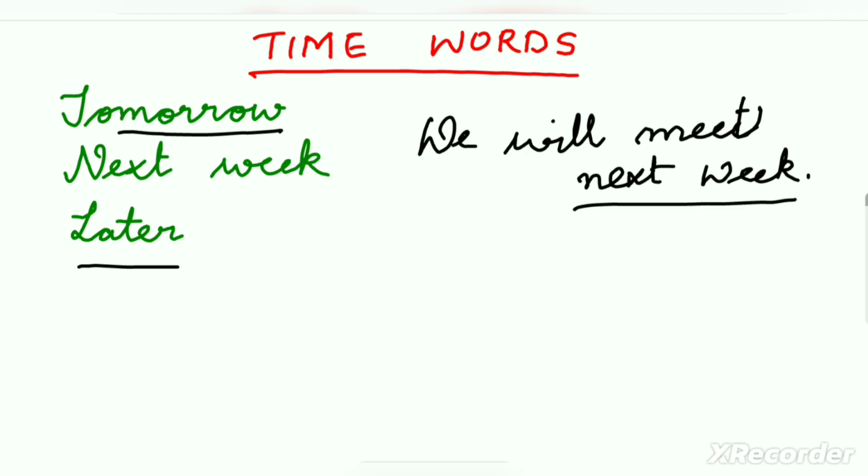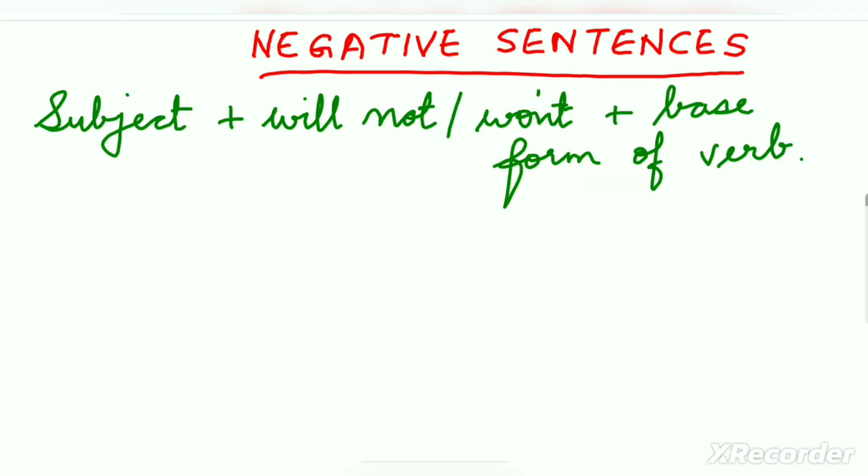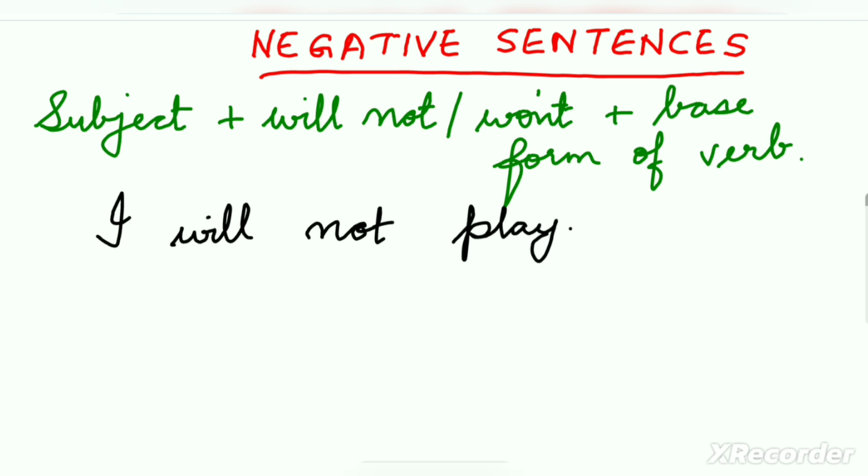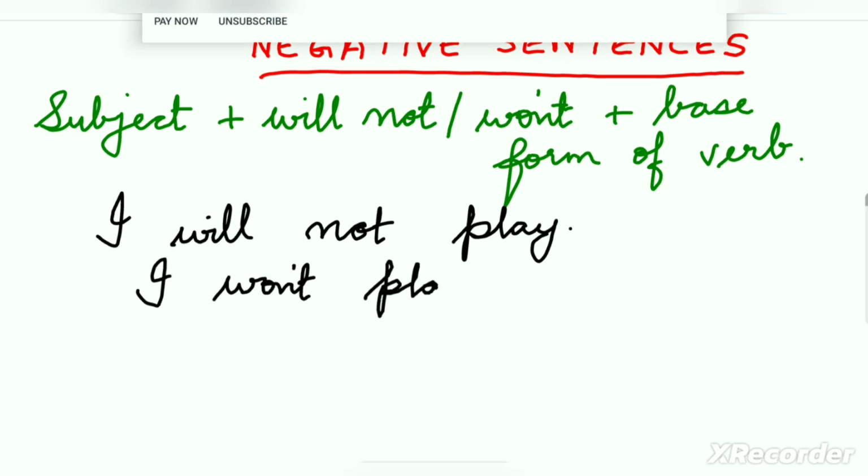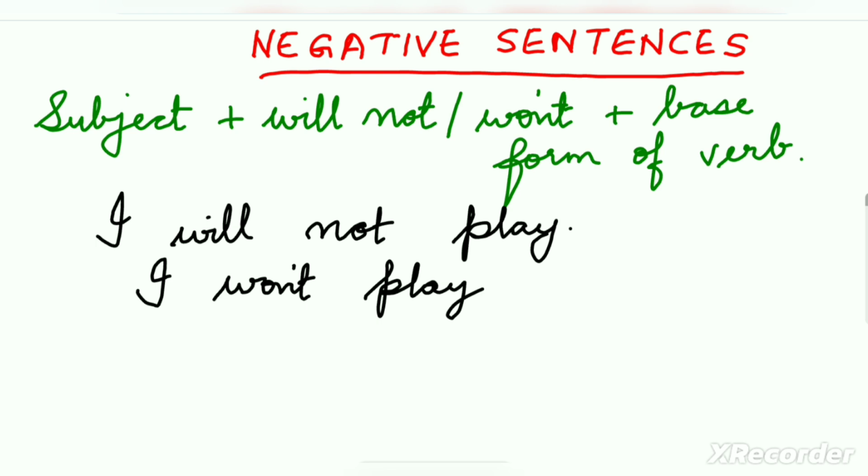Now let's see the negative sentence in simple future tense. The structure is subject plus will not or won't plus the base form of the verb. Like I will not play. She will not come. They will not watch the movie. Just simple subject plus will not plus the base form of the verb. In place of will not, we can also use the short form and just write I won't play.